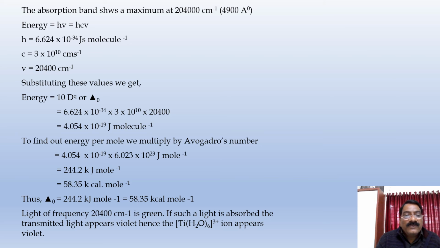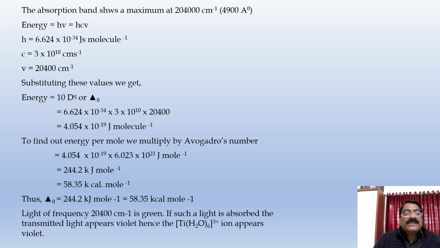Thus delta O is equal to 244.2 kilojoule mole inverse, that is 58.35 kilocalories mole inverse. Light of frequency 20,400 centimeter inverse is green. If such a light is absorbed, the transmitted light appears violet, and hence the [Ti(H2O)6]3+ ion appears violet.